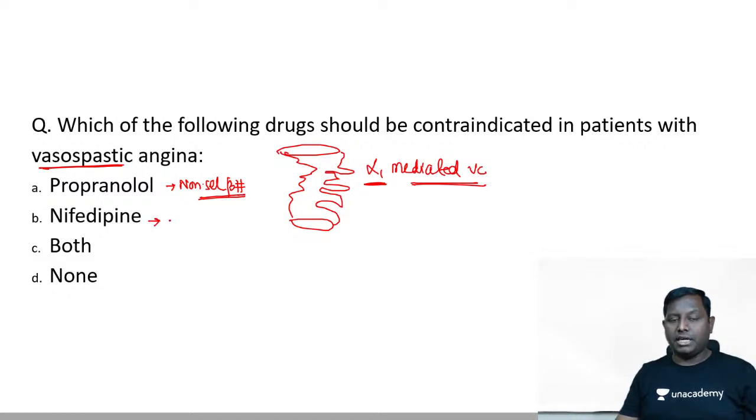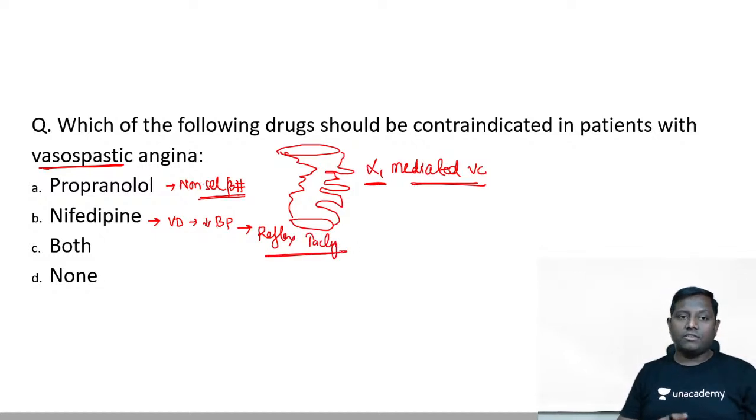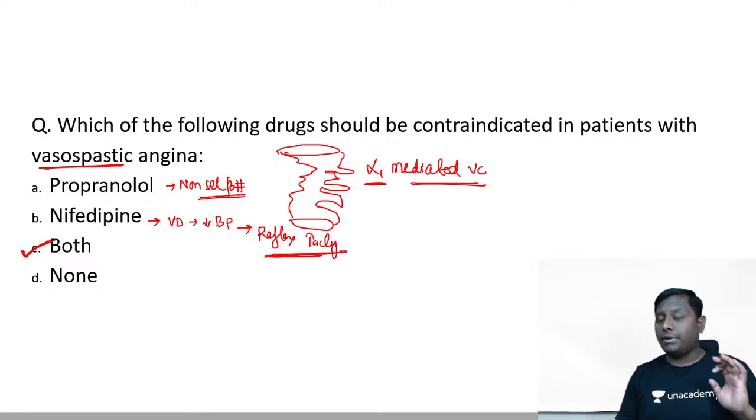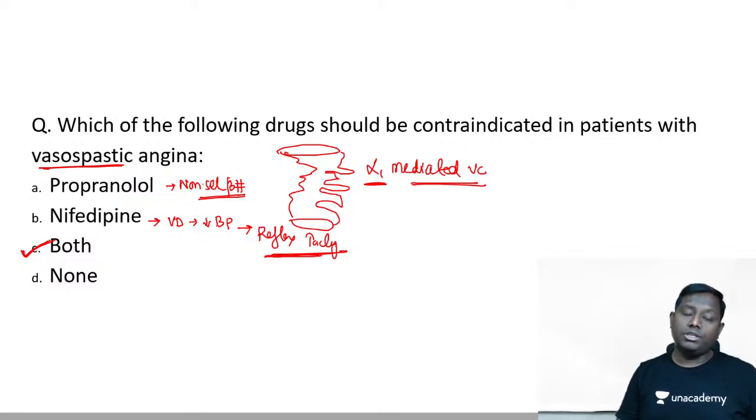Nifedipine is a DHP. They are going to cause vasodilatation that will cause a fall in blood pressure. Any fall in blood pressure will induce reflex action like reflex tachycardia, right? In a patient of angina, the myocardium is already gasping for oxygen and now you are inducing reflex tachycardia. How justified is that? Not justified at all. So non-selective beta blockers and nifedipine are both contraindicated. As a matter of fact, beta blockers should be avoided as much as we can, but selective ones with vasodilating property are on the safer side, like carvedilol, labetalol, nebivolol, celiprolol.